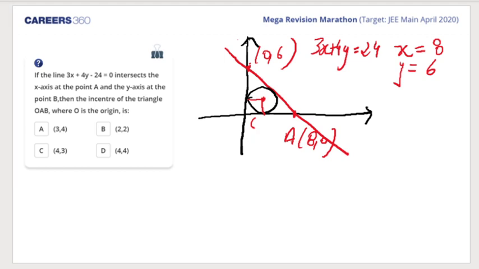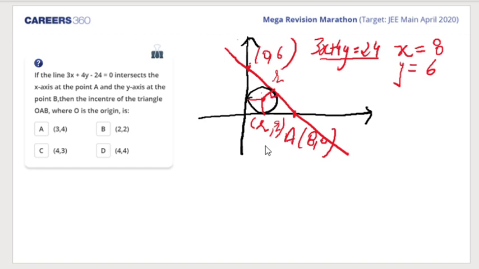So that is R comma R. That is the center of the circle. Now its distance from the third side, which is this, would also be equal to R, which is the radius. Yes, students, are you able to understand? So the distance of the center of the circle to this line, the red one, is equal to R.